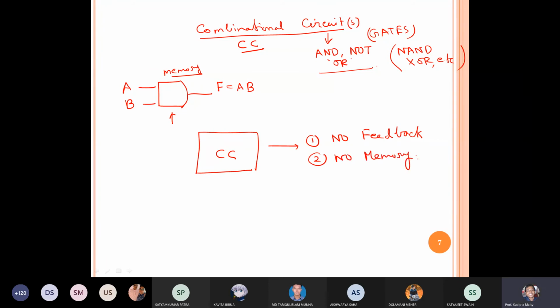If it contains memory, then it cannot be called a combinational circuit. Are you getting my point? We will learn what memory and what feedback are. Okay, feedback. Let's give one example. This is my output, then I am giving it as input over here.